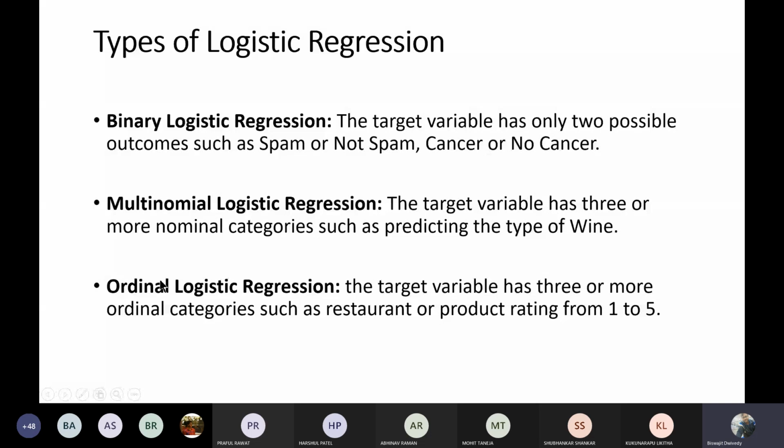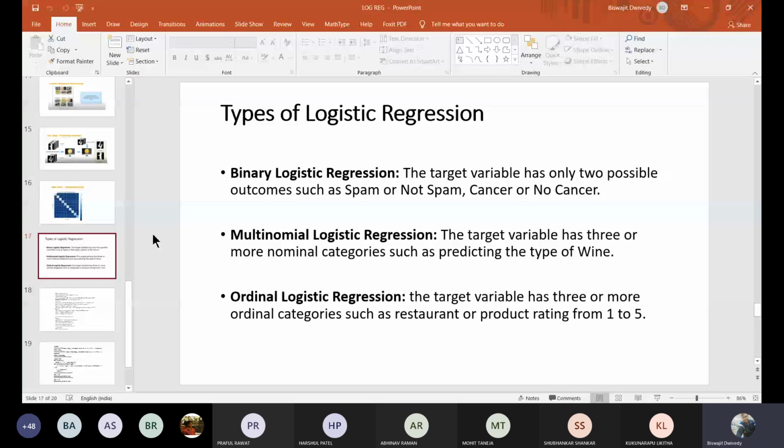Now I'll be showing you one example of simple logistic regression: how you can predict how likely a person of a specific age, whether 45 or 46, is to buy insurance. I have already shown you the data set. We'll be using that data set and forming a logistic regression model.